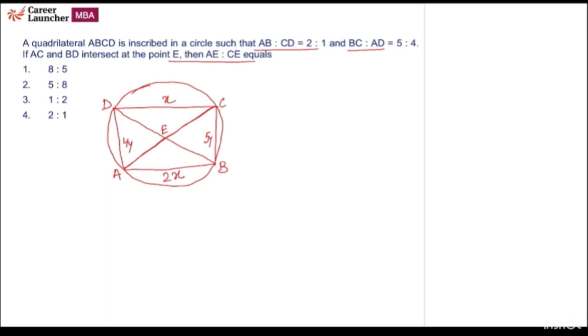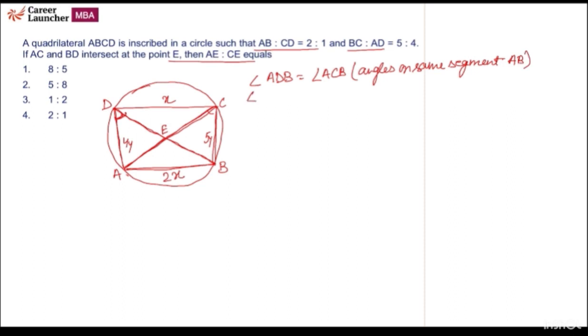Let's see angle ADB. This angle is equal to angle ACB. Angle on same segment AB. So angle ADB is equal to angle ACB. Angles on same segment AB.